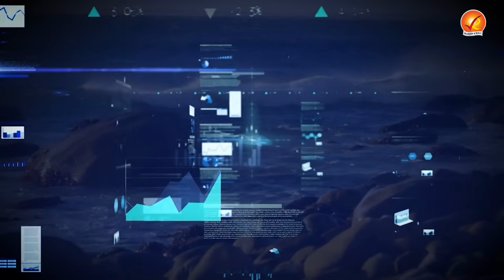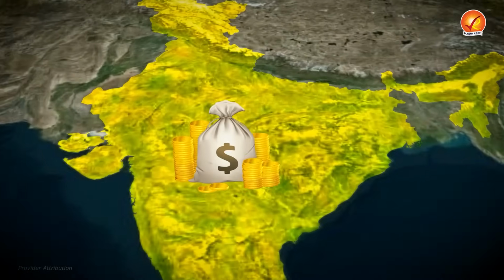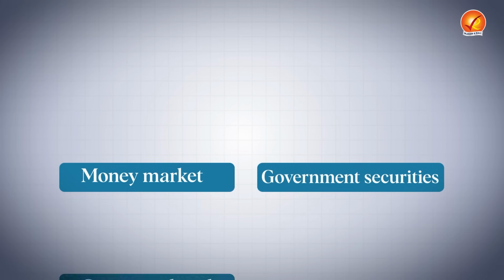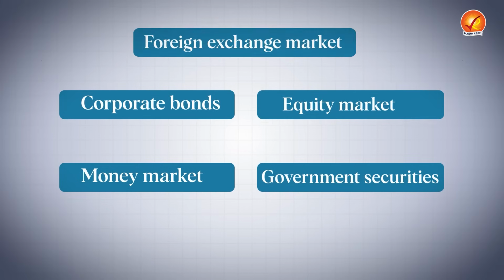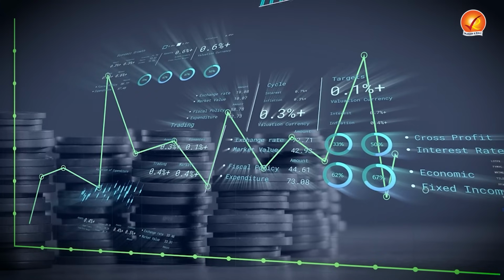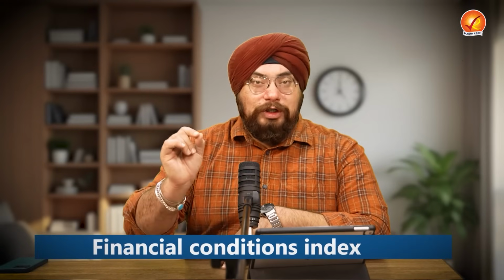all the metrics which we just discussed, it will observe all these metrics. It will integrate data from all of them and will tell us in real time how the financial health of our country is. So basically, it would be a financial barometer for indicating the financial stability of a country by integrating different layers of data, whether from the money market, government securities, corporate bonds, equity market or foreign exchange market as well. It will show on a real-time basis how each of these instruments is performing and what the financial health of the country is. That is our financial conditions index.